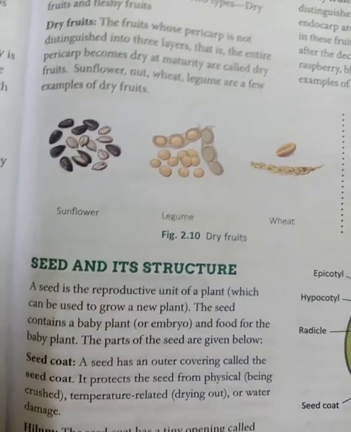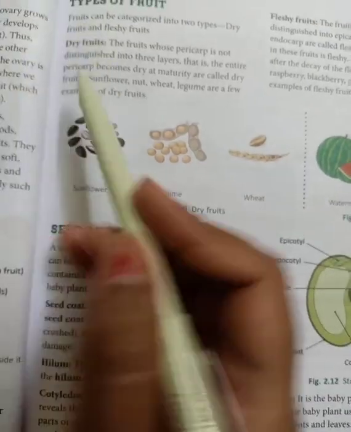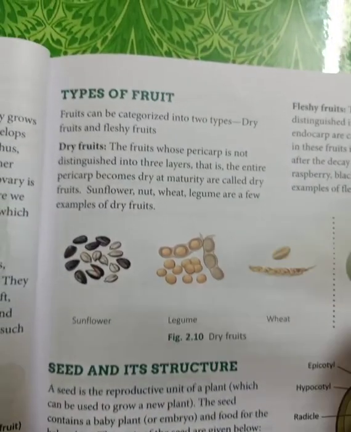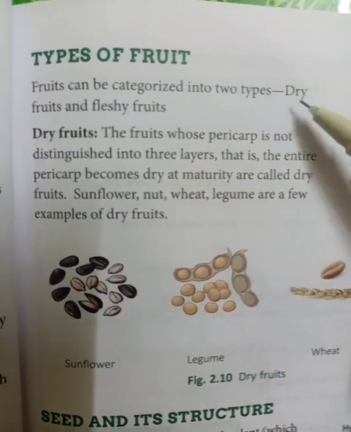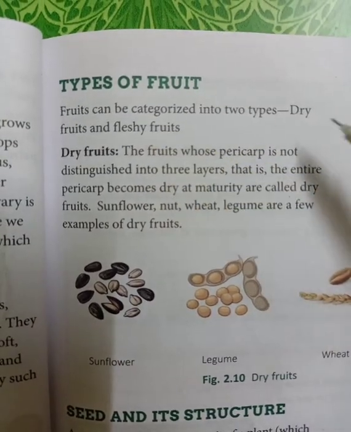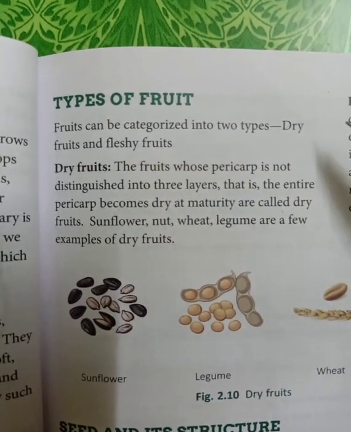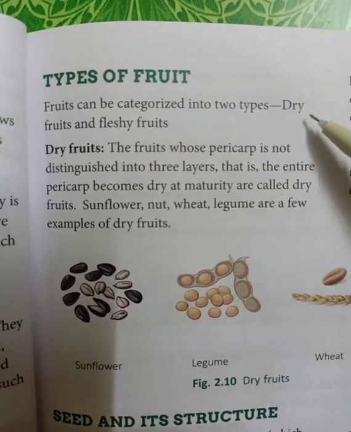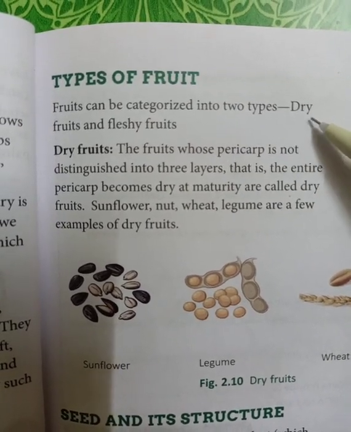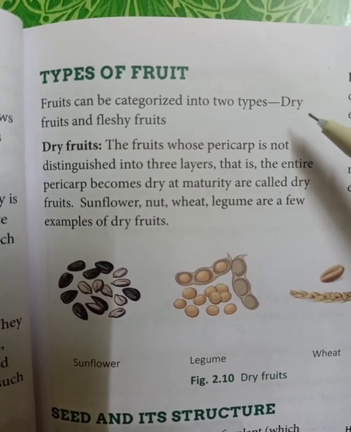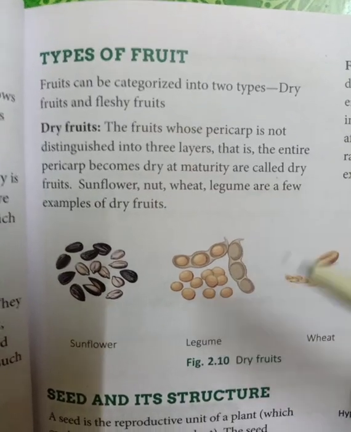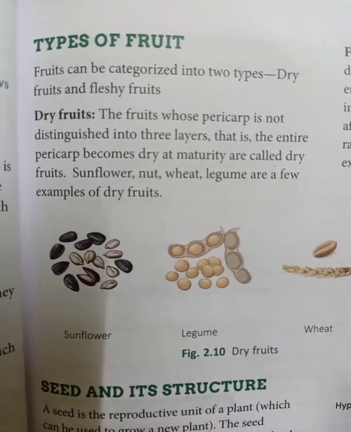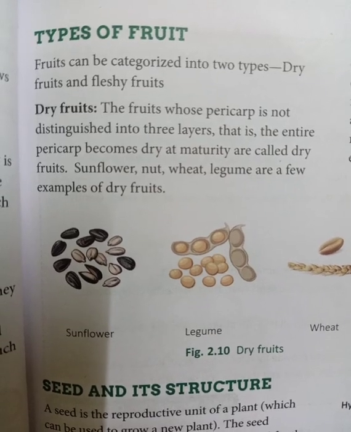Now today we are going to study dry fruits. As we have studied, a fruit contains three layers. Now types of fruit: it can be a dry fruit or a fleshy fruit. Dry means it doesn't contain a pulpy part, and from that pulpy part the water has already been removed. Fleshy fruits, just like mango, apple, banana, grapes, are pulpy fruits, they contain pulp. Orange is also an example.